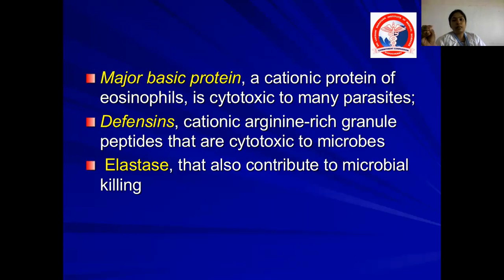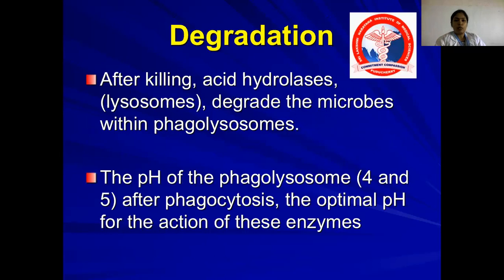Major basic protein is a protein which is present in the granules of eosinophils. What is the color of eosinophilic granules? Crimson red colored granules. So major basic protein is an important component of eosinophilic granules. They aid in killing parasites. They are cytotoxic to many parasites. And the other elements are defensins and elastase that contribute to microbial killing. So when it comes to killing and degradation, there are two mechanisms, oxygen dependent and oxygen independent, that you have to be thorough with.